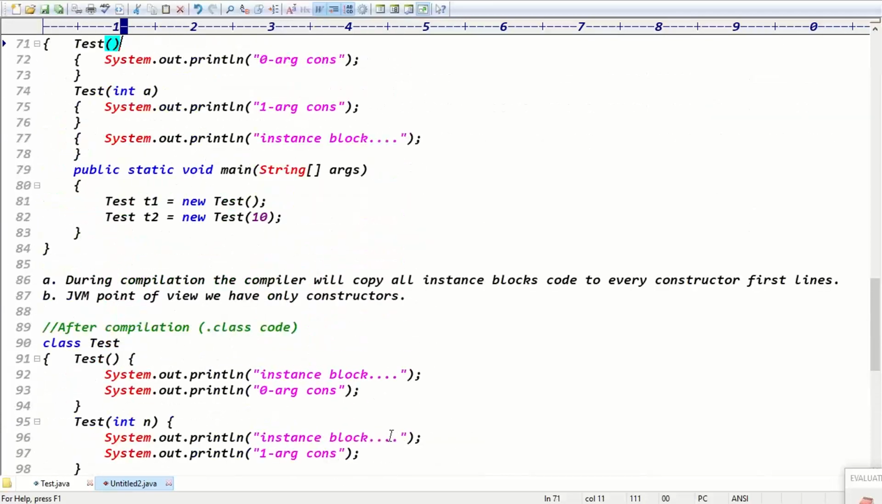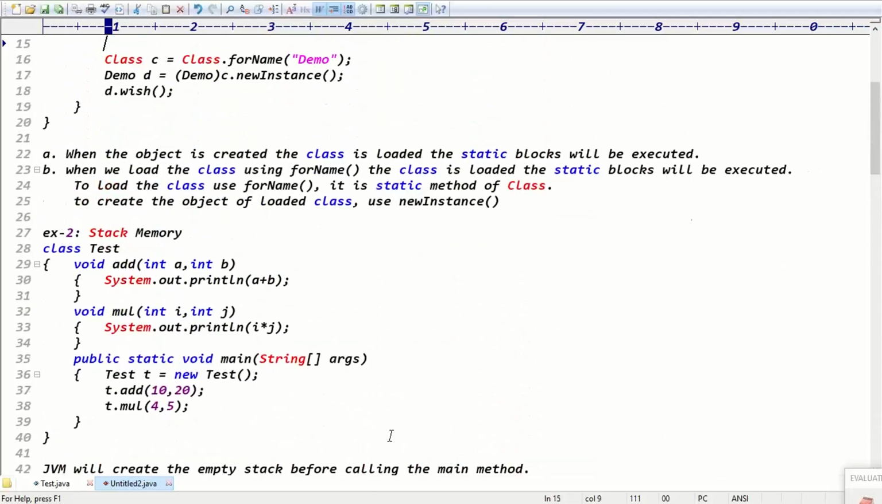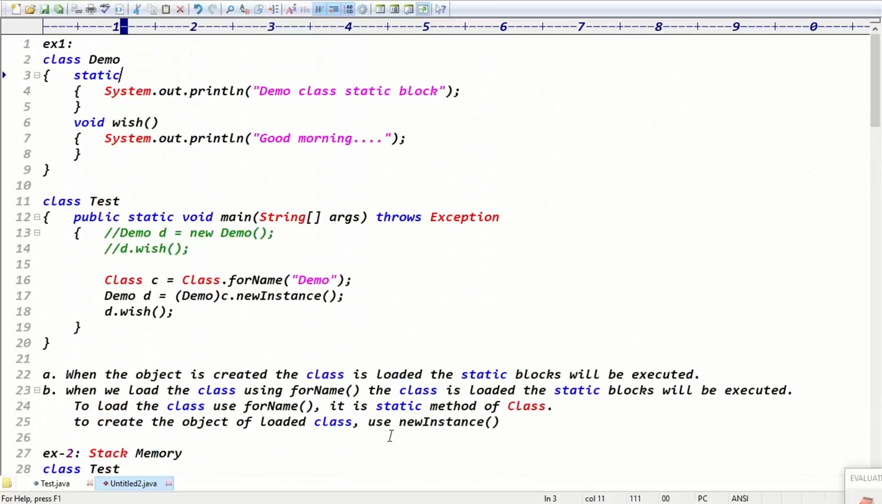Guys, write one example about what? Method recursion. Today is all about the conclusions. Conclusion one is static block loading. The first example is static block loading. When you create the object, the static block is loaded. Otherwise, when you load the class programmatically, the static block is loaded.